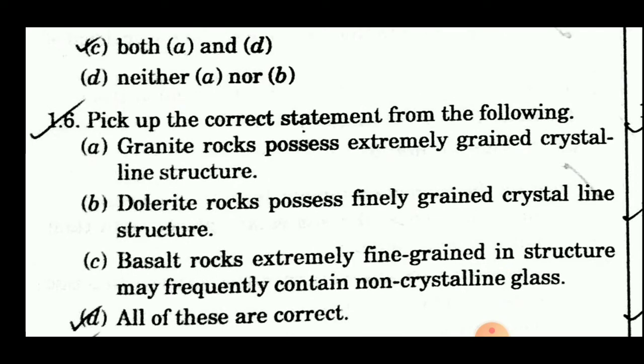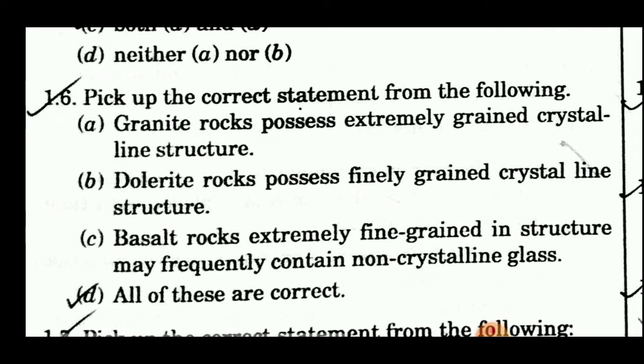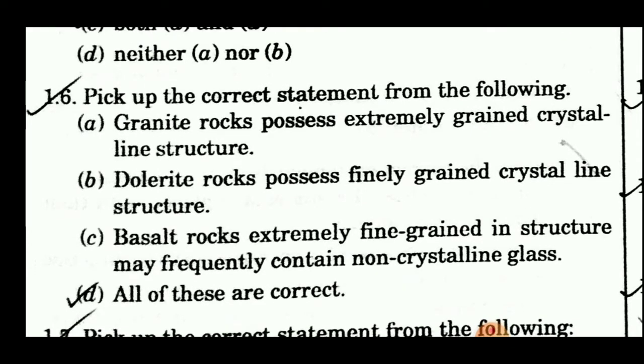Sixth question is pick up the correct statement from the following. First statement is granite rocks possess extremely coarse grained crystalline structure. Second option is dolerite rocks possess finely grained crystalline structure. Option C is basalt rocks extremely fine grained in structure may frequently contain non-crystalline glass.